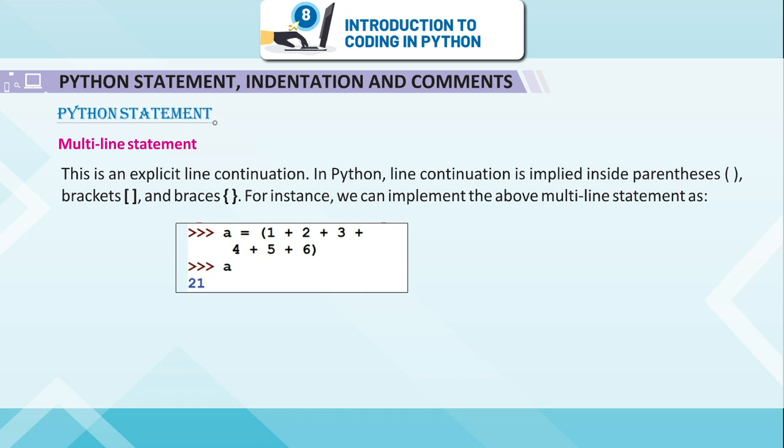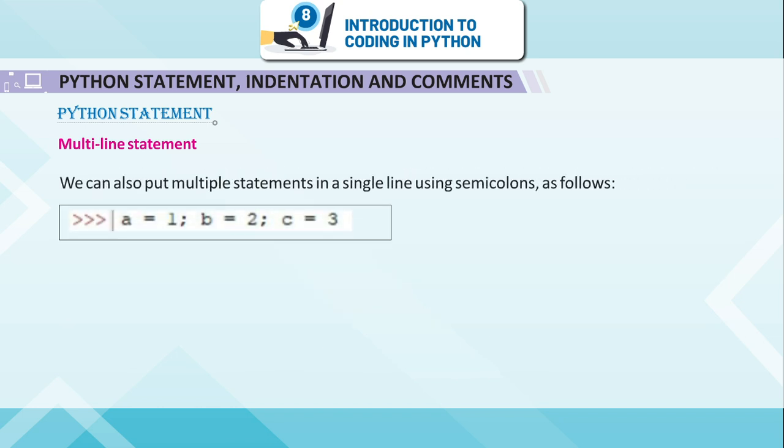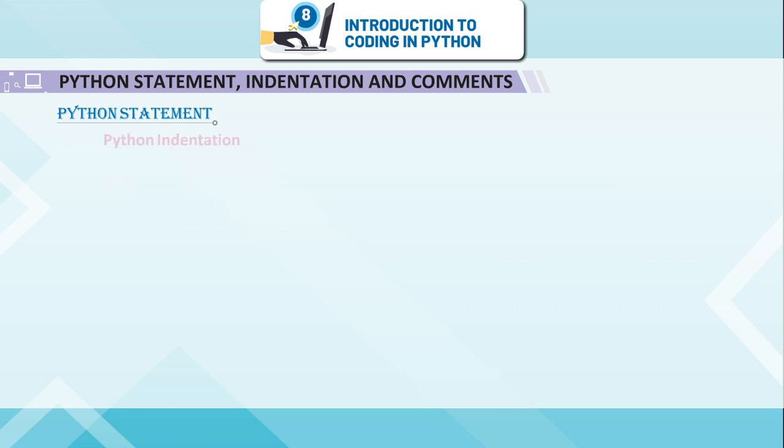In Python, line continuation is implied inside parentheses, brackets, and braces. For instance, we can implement the above multi-line statement as follows. Here the surrounding parentheses do the line continuation implicitly. We can also put multiple statements in a single line using semicolons as follows.